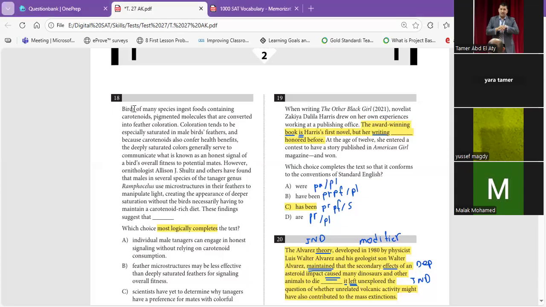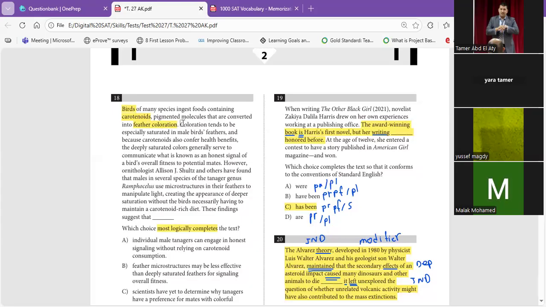Okay, let's find. It says birds of many species ingest foods containing carotenoids. So those birds eat food containing carotenoids. What are these? They are pigmented molecules that are converted into feather coloration. So these carotenoids can be eaten by those birds and, after digesting them, change into a color for the feather.